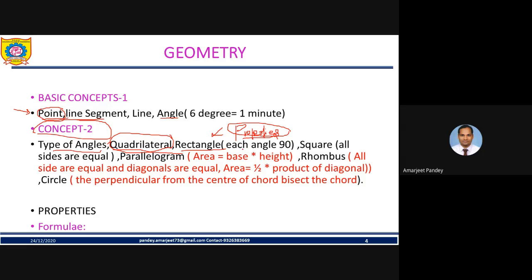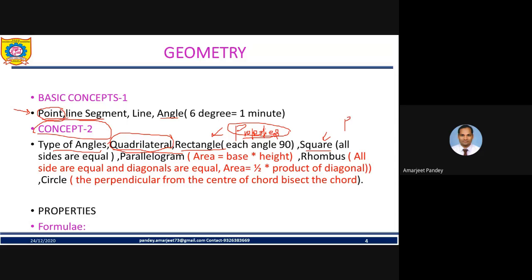And we know the formula as area is equal to length into breadth. Now square, if I'm talking about square, so generally again I'm focusing on properties. In a square, all sides are equal and each of its angles measures 90 degrees, friend. This is very important. All sides are equal and each of its angles measures 90 degrees.